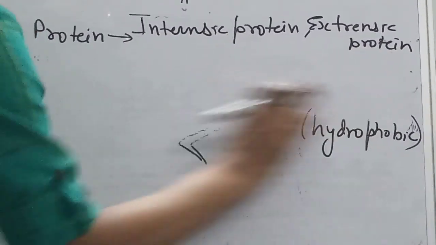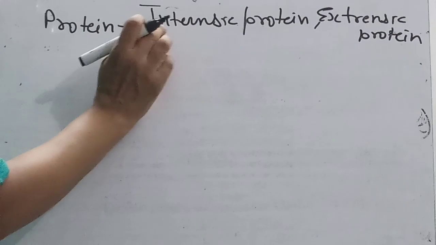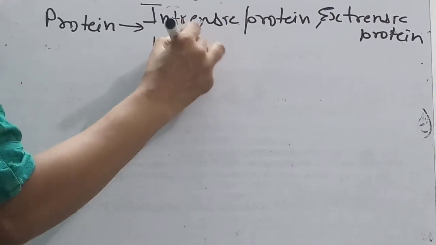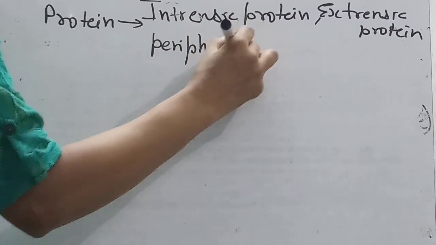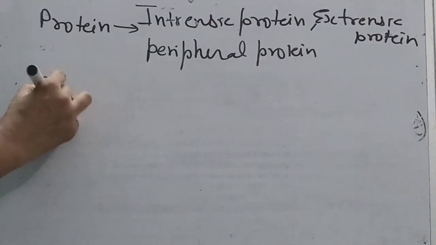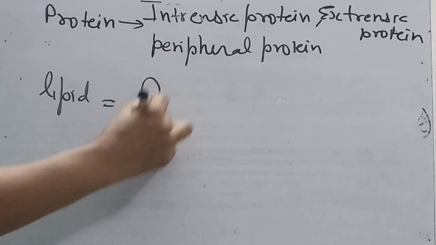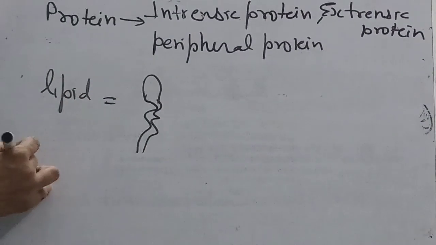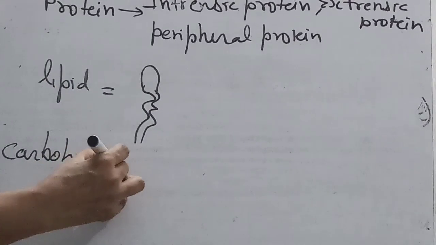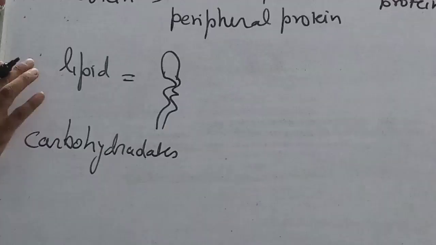Okay, lipids. I am going to draw this again. Intrinsic, extrinsic, and peripheral protein. So these are the lipids. Lipids have a head part and a tail part, and some amount of carbohydrates also. Now, how is this arranged?